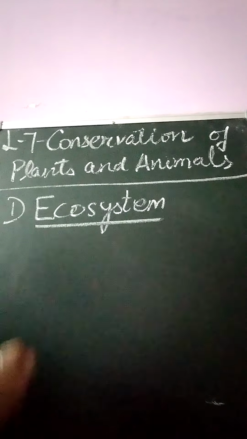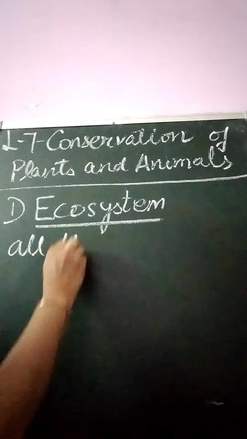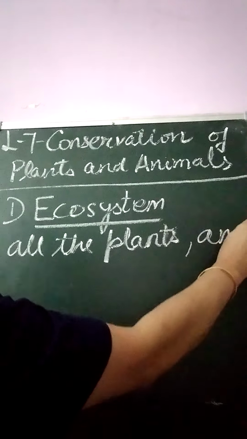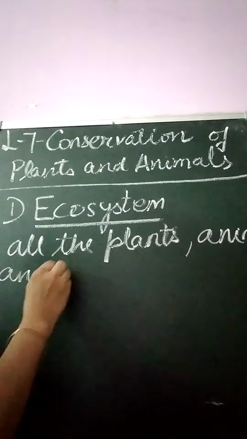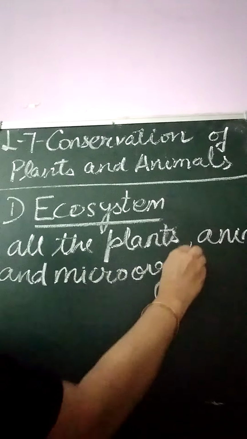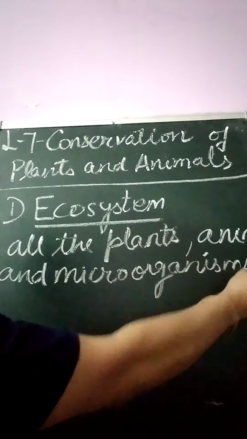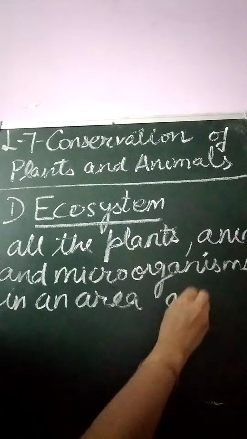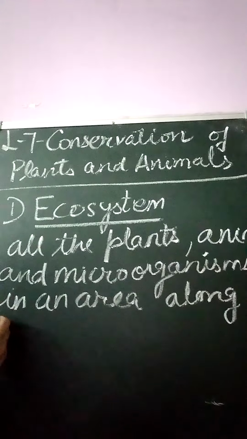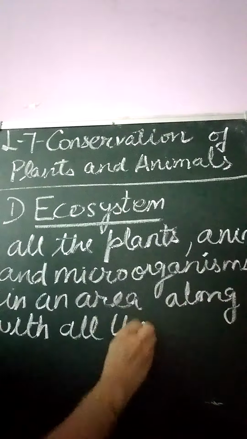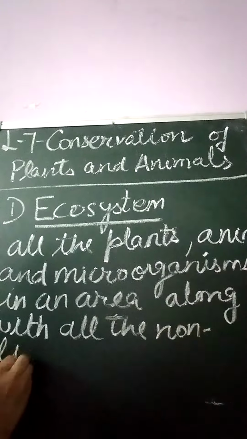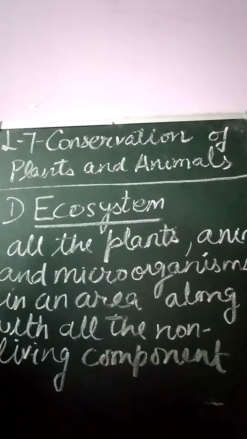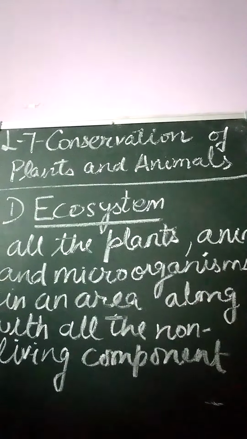So I'm writing the definition on the board. An ecosystem consists of all the plants, animals and microorganisms in an area, meaning in a particular area, along with all the non-living components such as river, water, climate, etc. So that is an ecosystem.